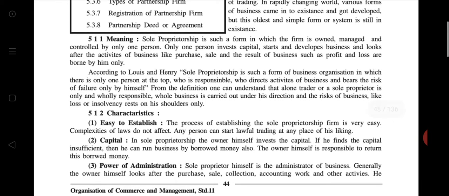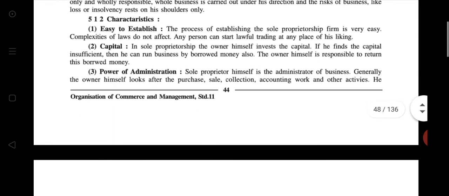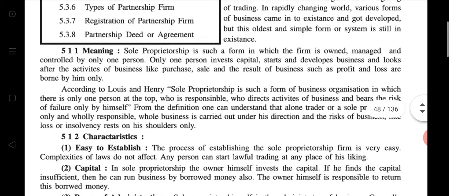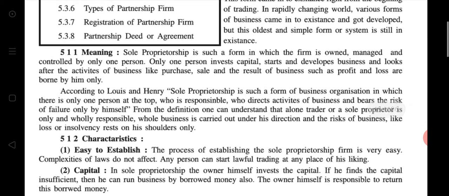In the starting, I explained the meaning of sole proprietorship, right? So I hope now you understood perfectly. Then characteristics. Before that, underline this meaning and read.